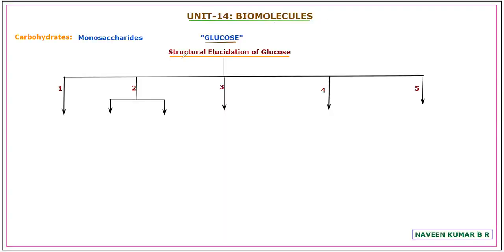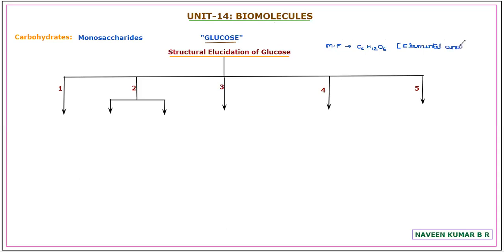Now we'll learn the structural elucidation of glucose, that is, what are all the evidences based on which the structure of glucose is formulated. Based on the elemental analysis, the molecular formula of glucose was found to be C6H12O6. The basic idea of elemental analysis is based on the mass percentage.